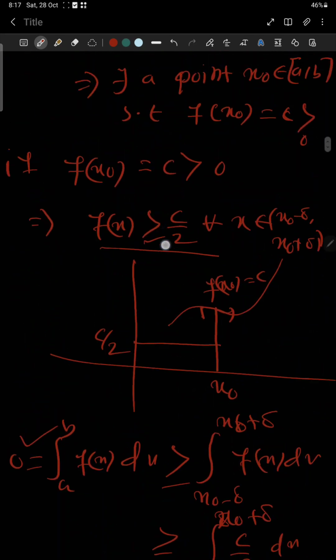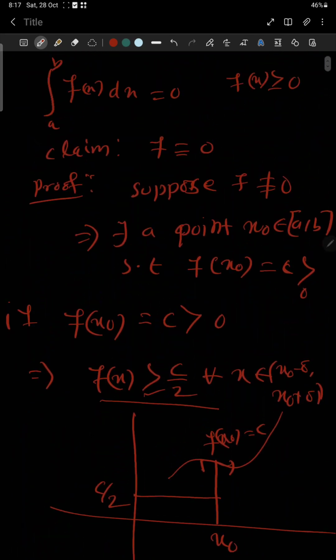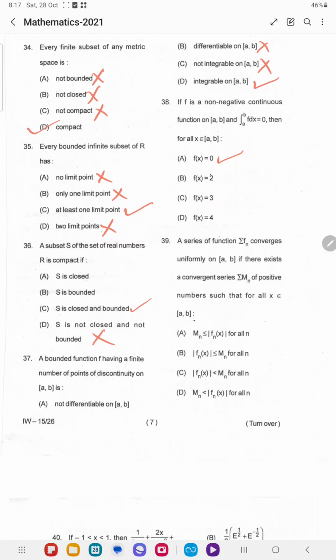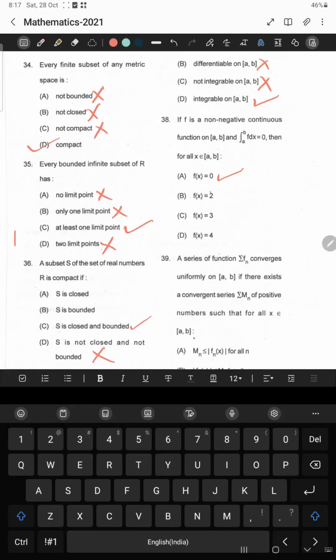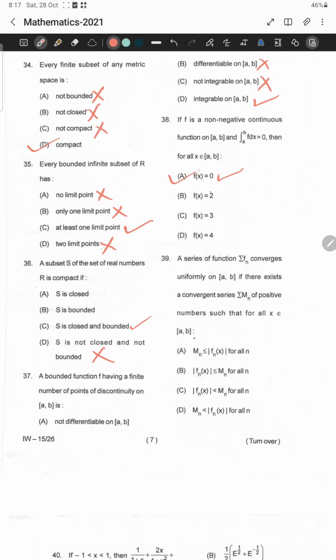This contradiction is coming because we assumed that there is a point x0 at which f is strictly greater than 0, meaning it is non-zero. This gives the contradiction. So this function is identically equal to 0. Therefore the only correct option is option A. Option B is false, option C is also false, option D is also false.